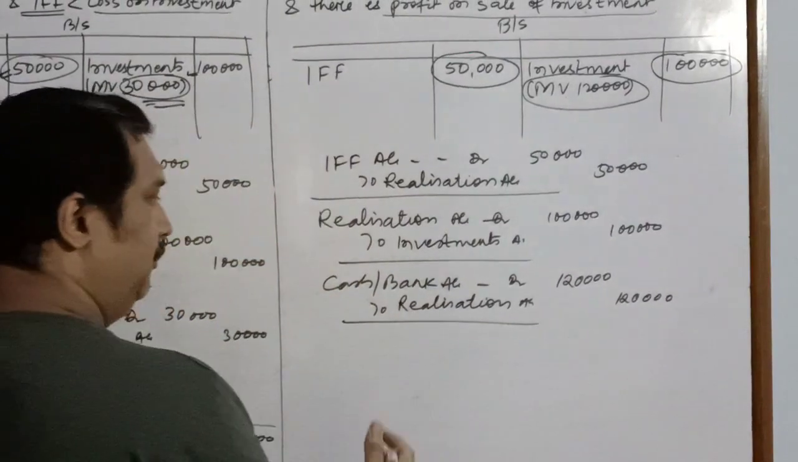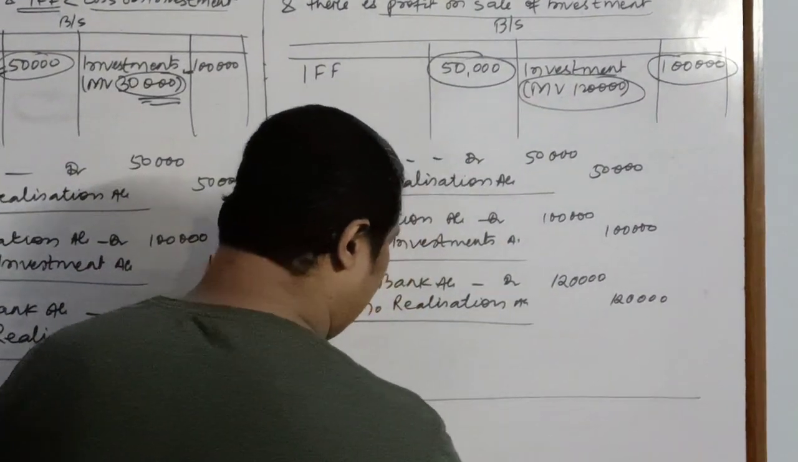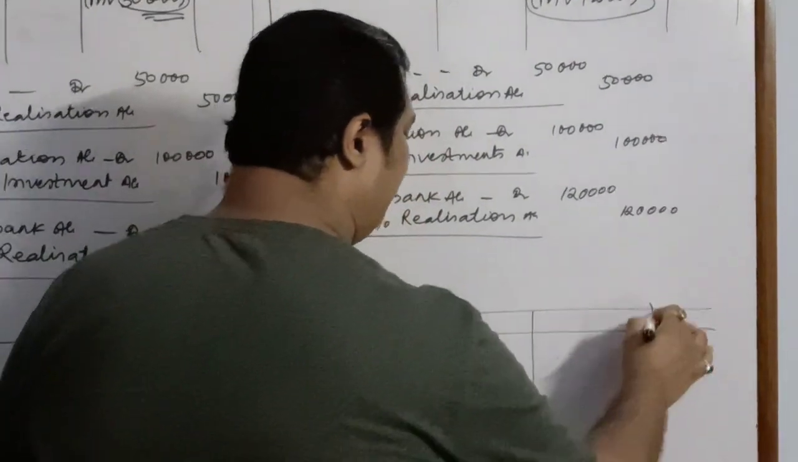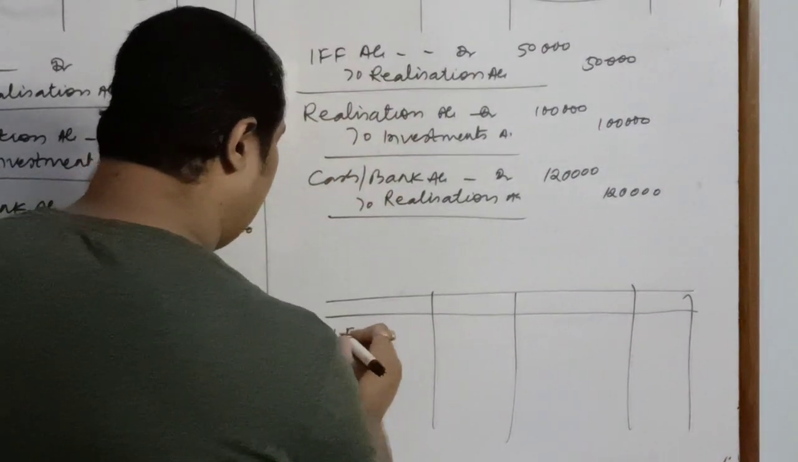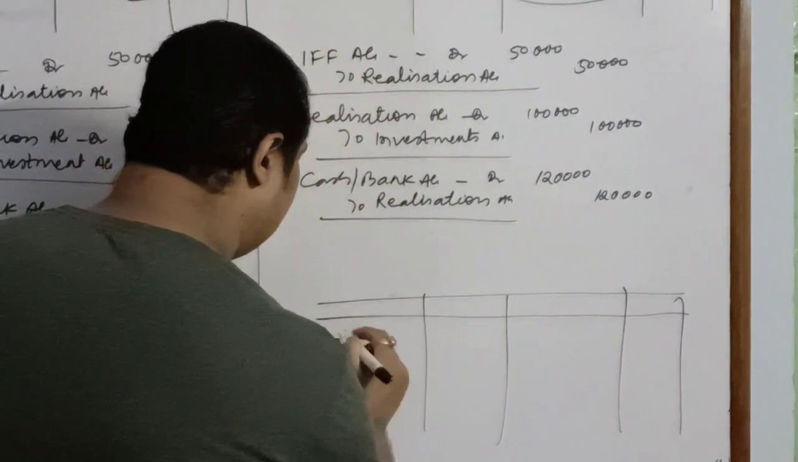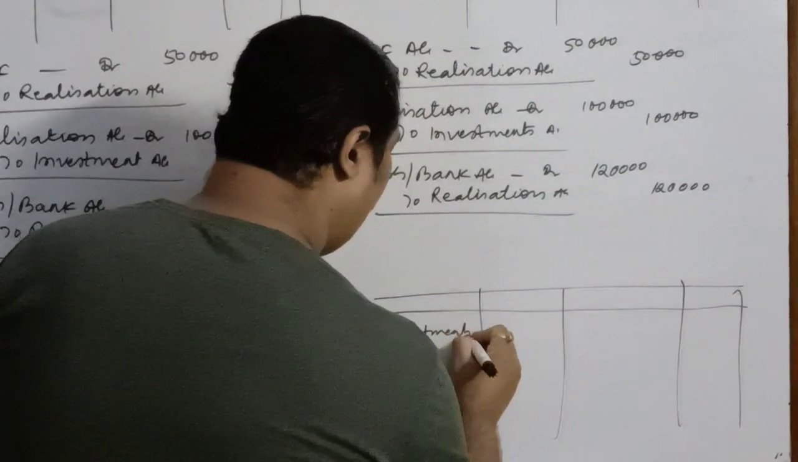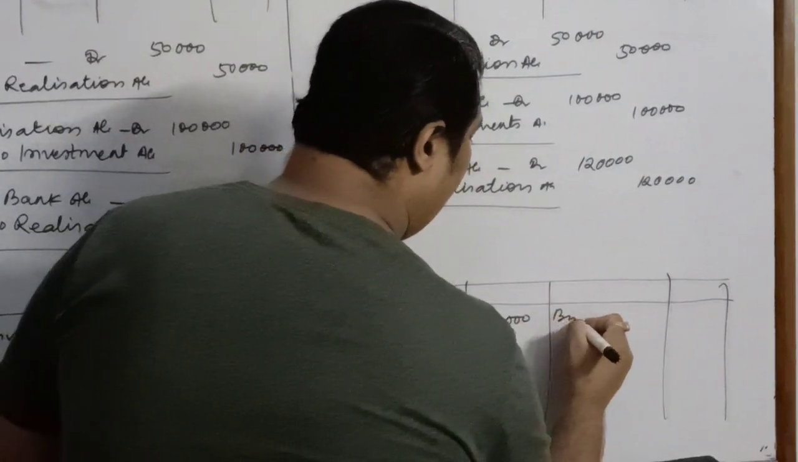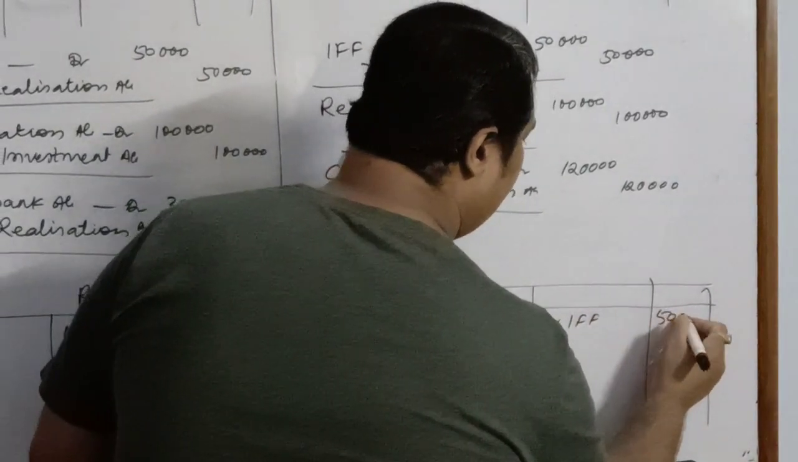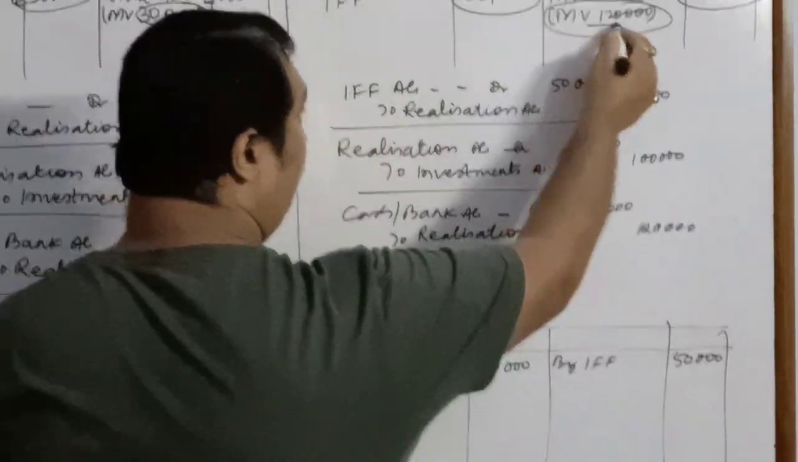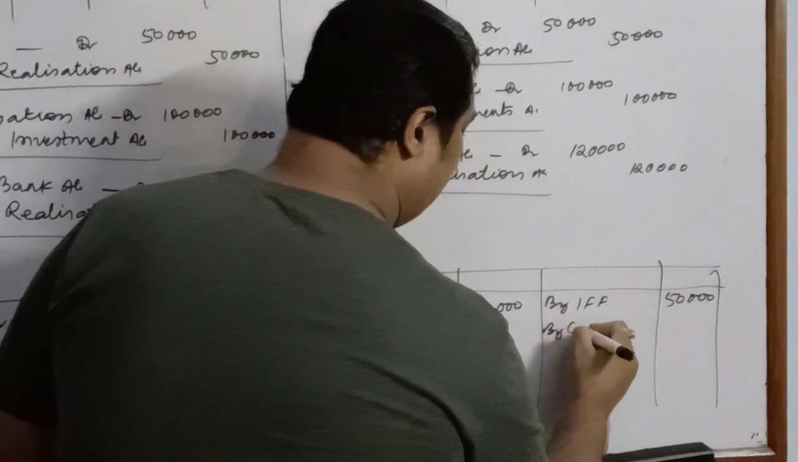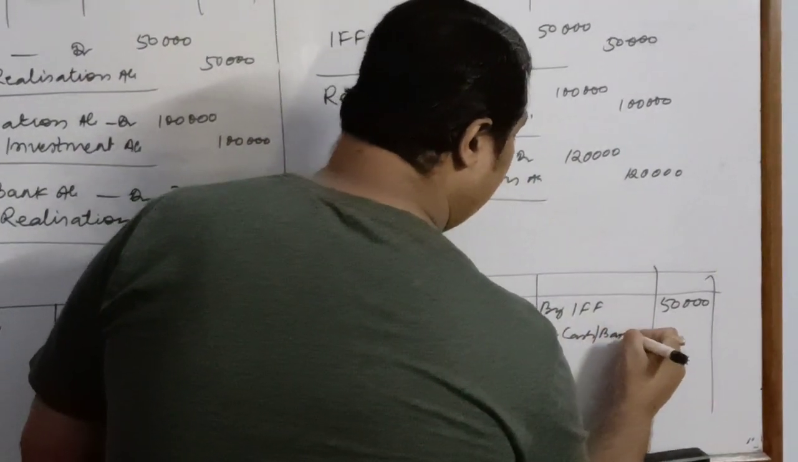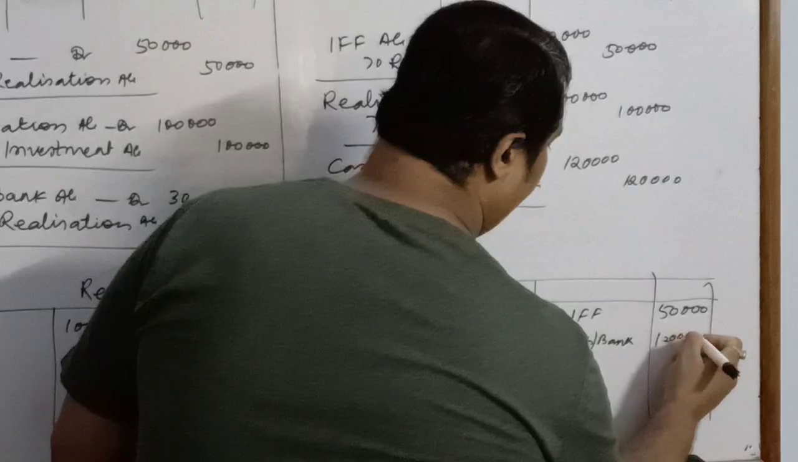Okay, so you might have already understood the realization concept. When you prepare the realization account, here you will transfer to investments account. Investment will be transferred at its book value, 1 lakh. By IFF, you will transfer at the book value 50,000. Then you will pass the entry for realization, that is cash or bank account 1,20,000.